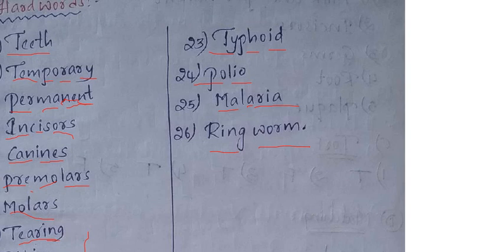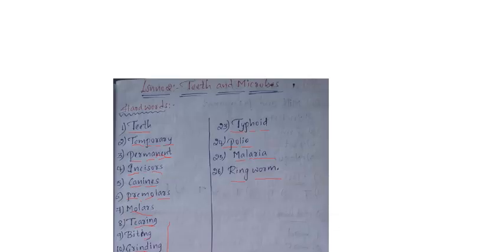I will rub this all. You can take the screenshot and write. Wait just a minute.